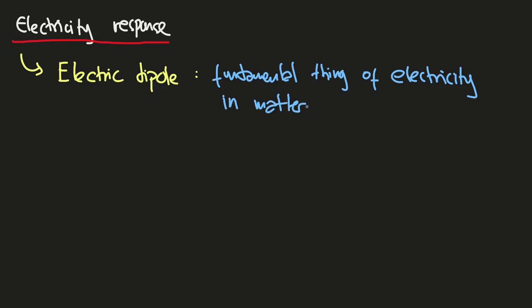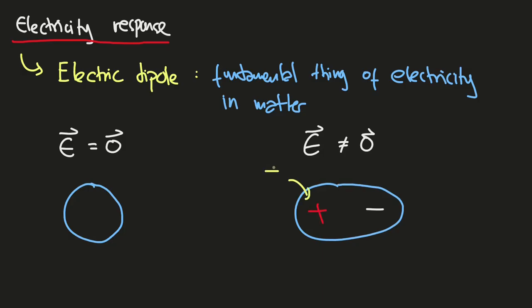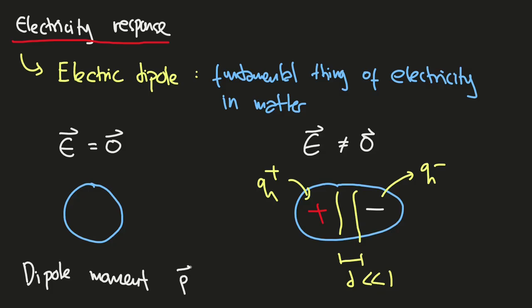That's because a neutral molecule can create a dipole, or two poles, plus and minus, because of the generated electric field, just like these two illustrations. Here, let's say the distance between the plus and minus poles is d, which may be infinitesimally small. So here, we define the dipole moment p vector as this multiplication, where the magnitude is this infinitesimal d, and the direction is from negative to positive, such that d relates to the displacement from minus to plus.